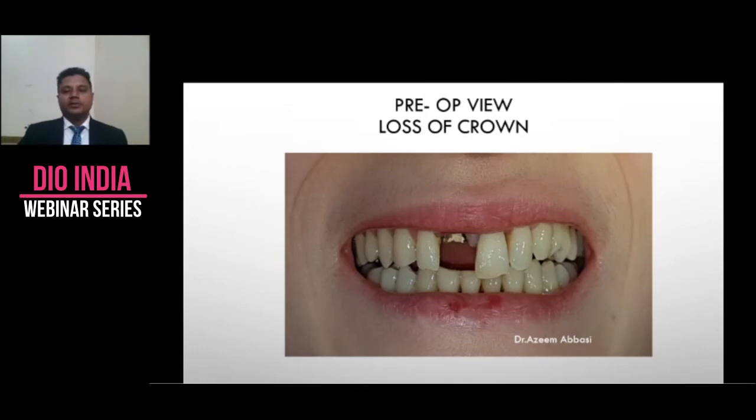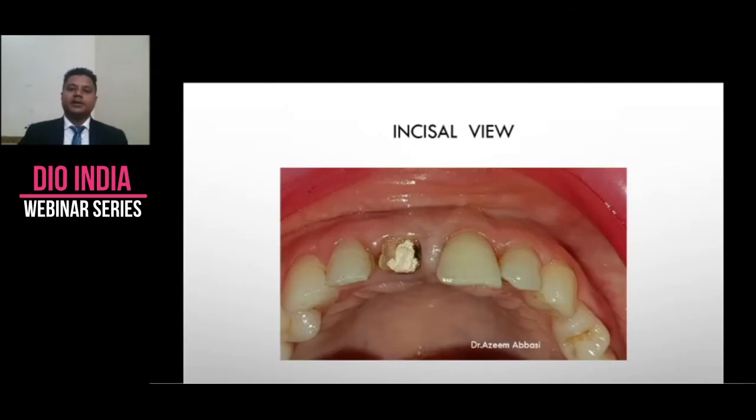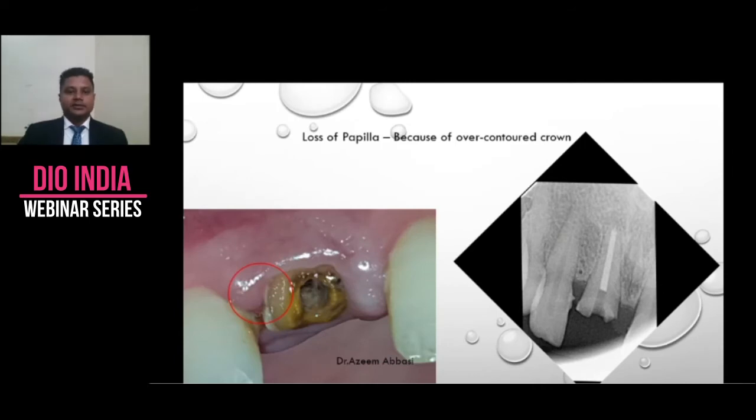So this is the pre-op view. She is, I think, a 45-46 year old female, and same story. She got this done somewhere, and the tooth just came out. So after some sessions of, I think, cleaning, we started her case. So this is the pre-op situation.